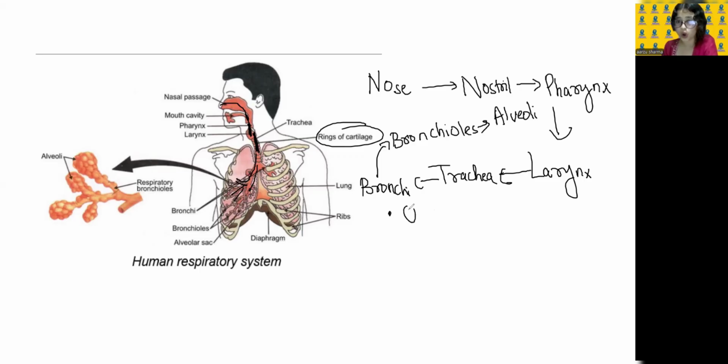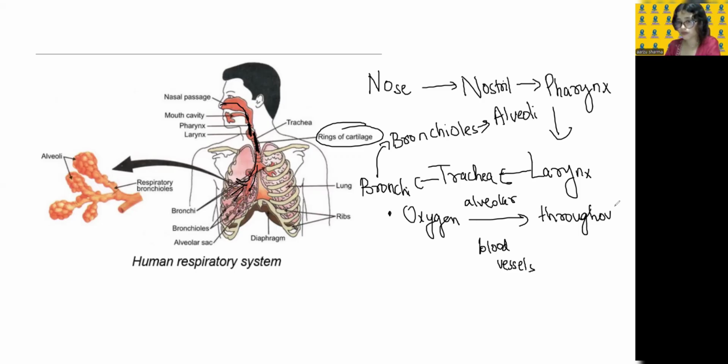What happens is oxygen that is left in the alveoli will be transferred to all parts of the body through the alveolar blood vessels. These blood vessels will carry the oxygen throughout the body parts, everywhere.